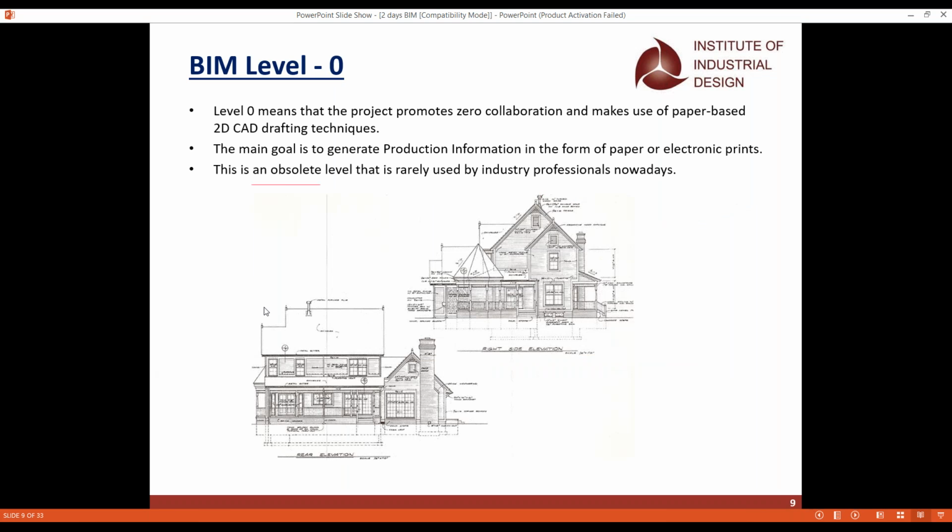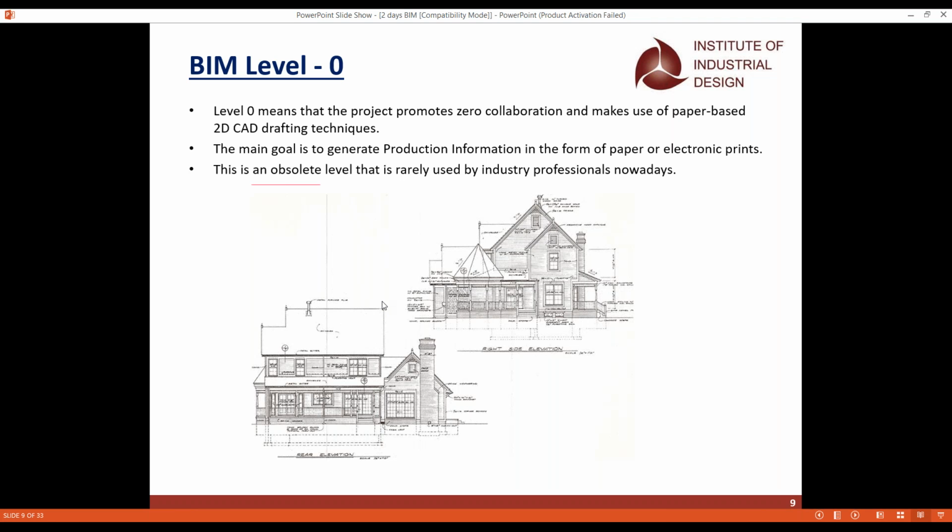When it comes to level 0, it is actually zero collaboration. In level 0 we will do paper-based 2D models alone. Like how we do hand drafting, or if you make use of the CAD software also, finally we take the information, the end product result, to be on paper or else in electronic prints. Whatever you take, everything will be in the form of paper or in the form of prints. And this is the first step, level 0, where we make use of 2D CAD drafting techniques.